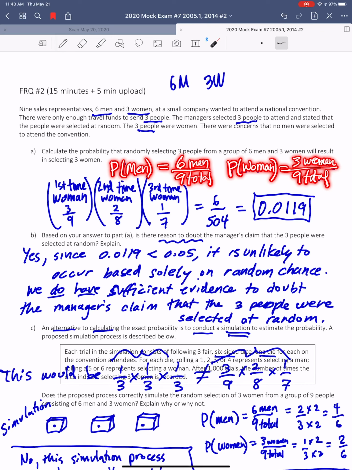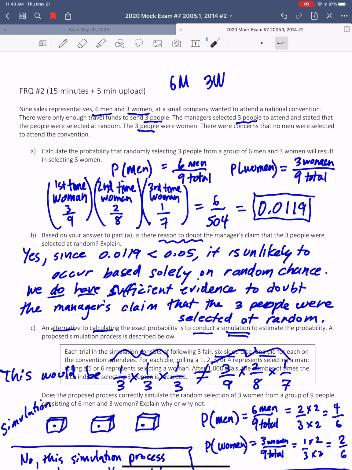we've got to pick 3 people. The first time you pick, the probability of picking a woman is 3 in 9. But now the second time, the probability of getting a woman is less because you've already picked one. Now you only have 2 women left to pick from, and only 8 people in total.